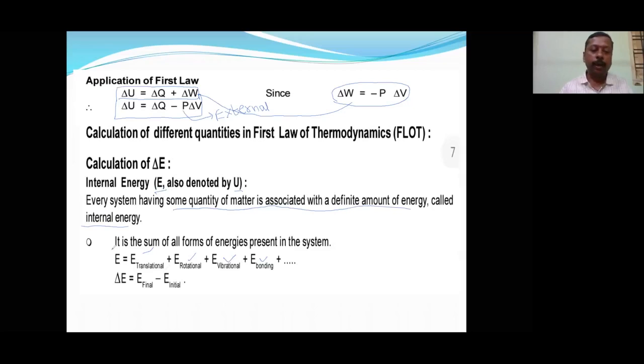So we cannot calculate the absolute value of E, but we can calculate delta E, the change in internal energy, which is equal to final minus initial. Is it understood? Note down this. Now this is about internal energy. Now let us see the next slide.